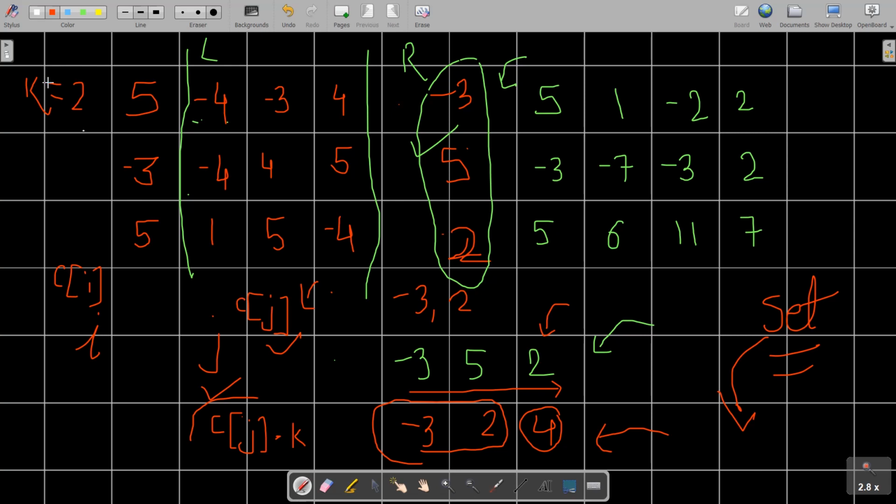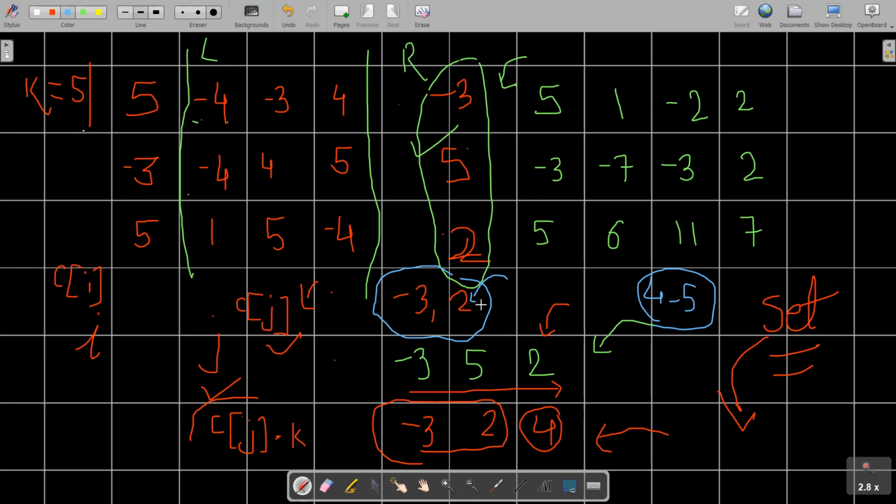Let's say k is 5. So I will find the lower bound of 4 minus 5, that is minus 1, in this set of minus 3 and 2. You can see it is pointing to this element 2.